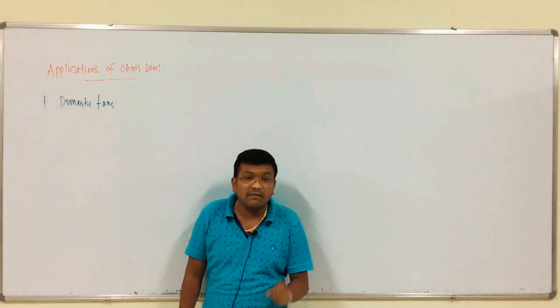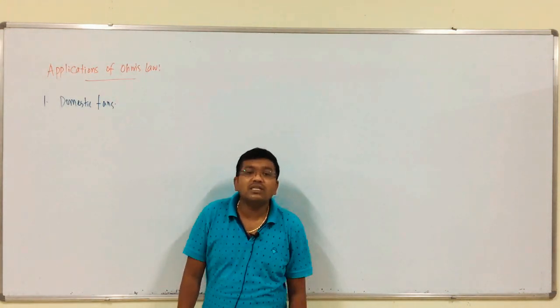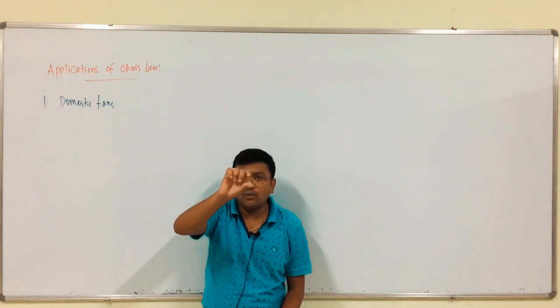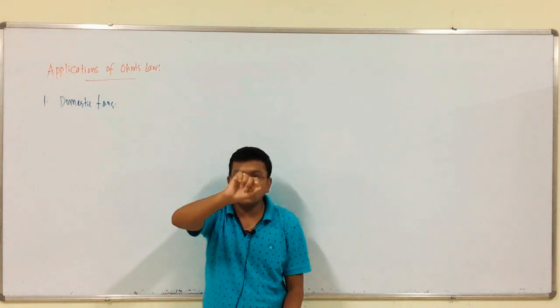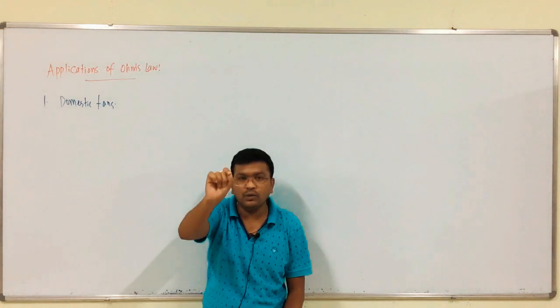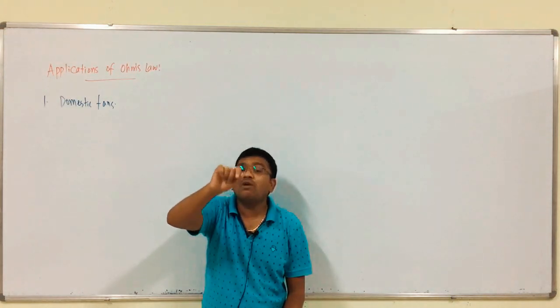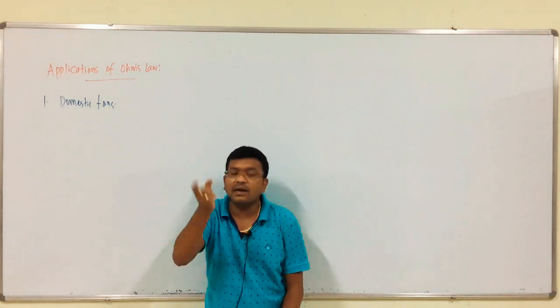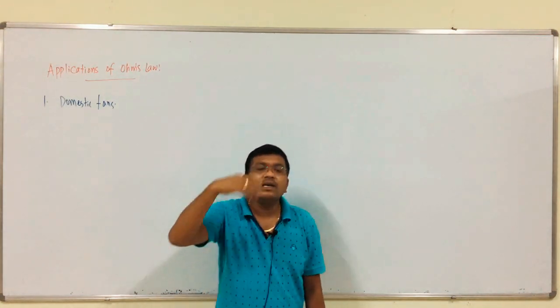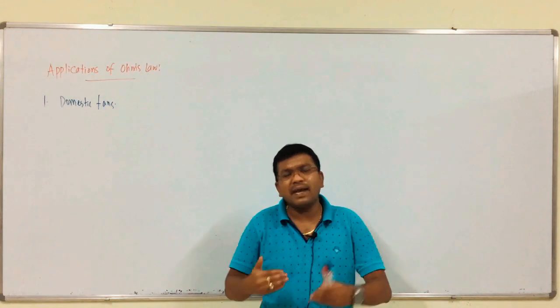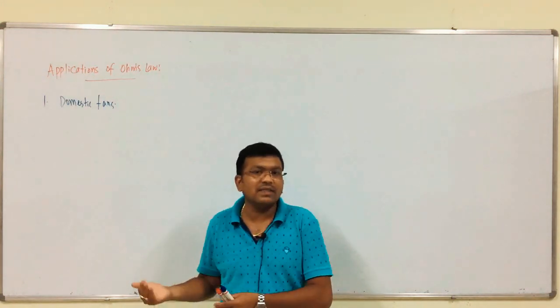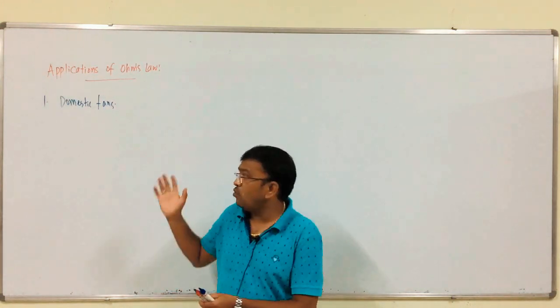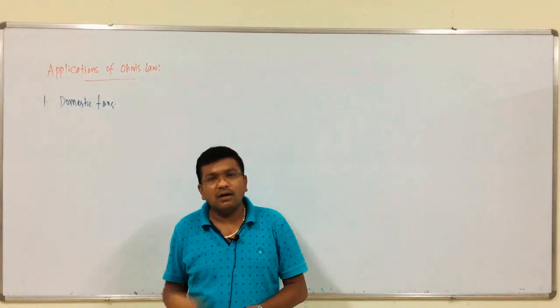regulator. In that regulator, we are providing the value of resistance. We are changing some orientation, to and fro, from point 1 to point 2, that is, we are changing the value of resistance. Then only are we able to change the value of current. That current is responsible for changing the speed of the fan. So, the basic mechanism involved in this is nothing but Ohm's law. Like this, in domestic fans we are using Ohm's law.